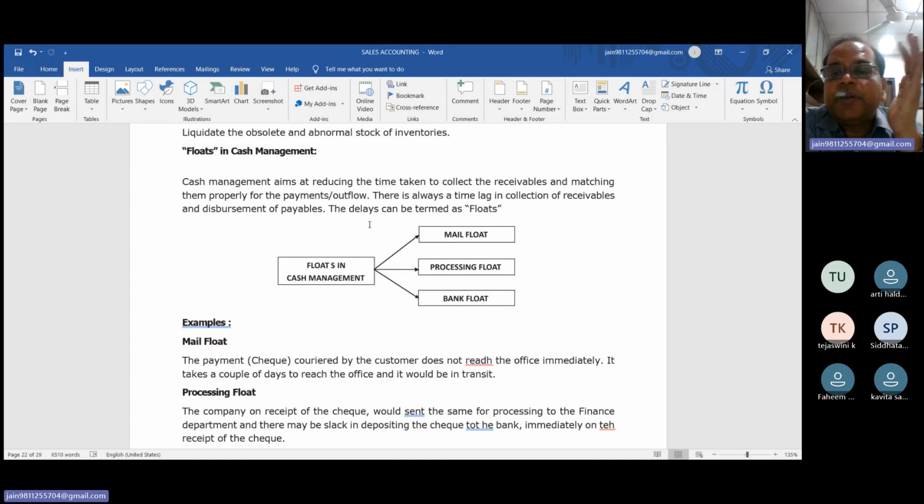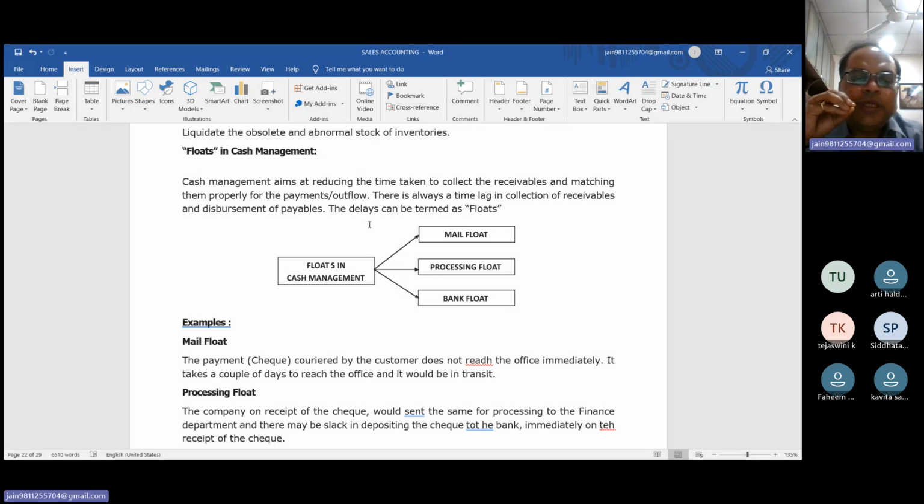Immaterial and irrelevant. Why? The first float is the mail float. Suppose you sell the goods in Maharashtra, Mumbai, from Delhi, and your customer will send the check by courier or by speed post to you. It takes, just for example, 5 days to collect the check from the bank.